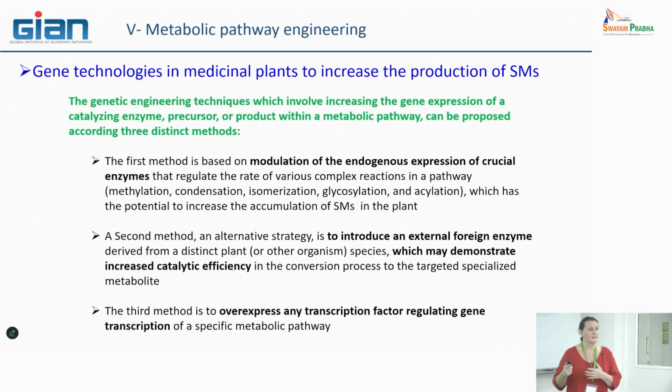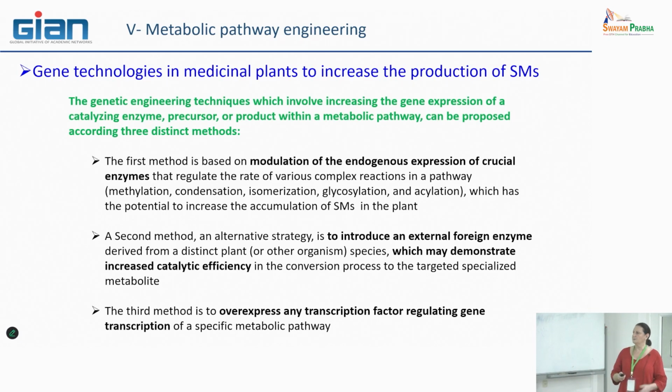That means they can increase the flux of the metabolic pathway. So you can manage the origin of the genes you want to introduce or modify, using endogenous or exogenous foreign genes. This has been demonstrated to efficiently increase metabolic production many times, mainly, for example, in plant cell suspensions.